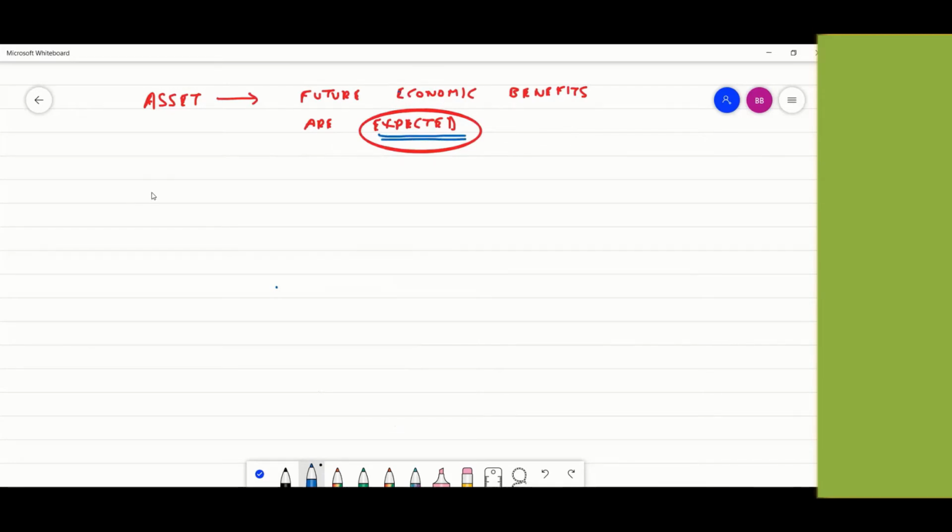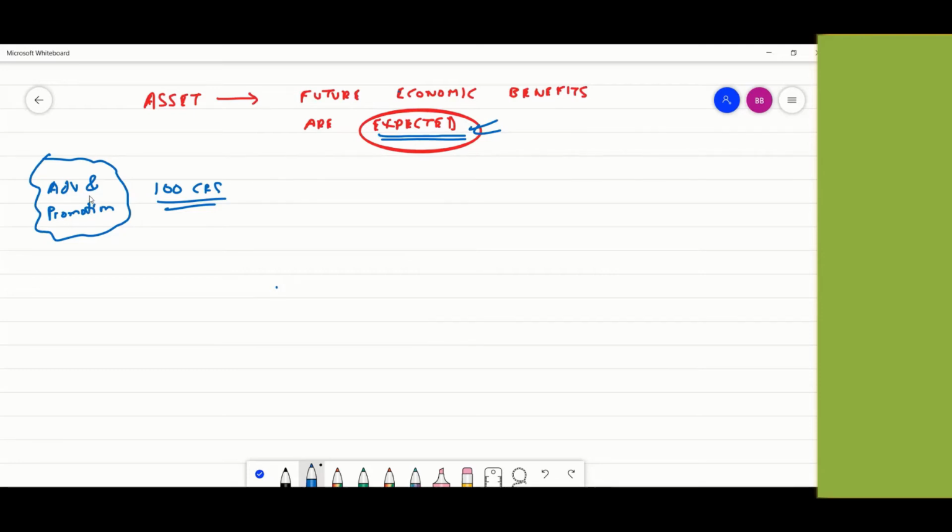Now, whenever a company makes a big spending, let's say 100 crores is spent on advertisement and promotion of some product, trying to sell, there's a big investment, right? 100 crores has gone. The company can always say that future economic benefits are expected because of this ad campaign. We know that sales is going to increase for a long period. But the problem is you cannot be sure about it. You can never be sure about this kind of an ad campaign.